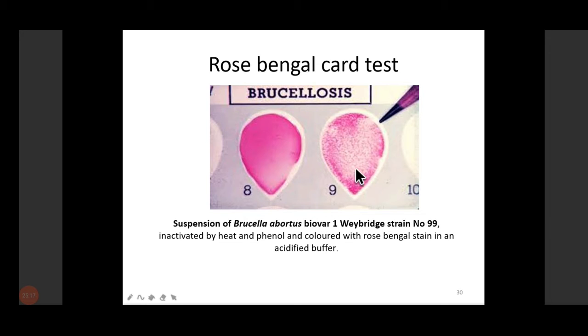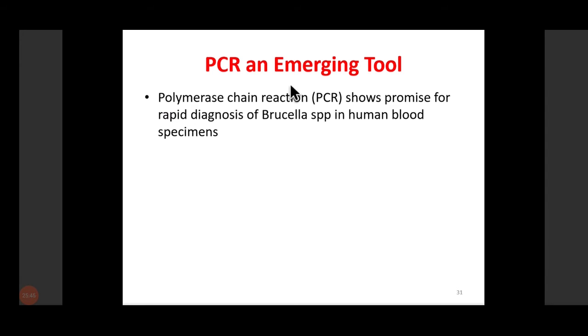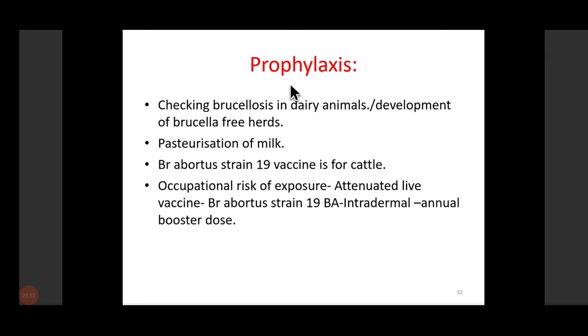which is tagged with a dye, Rose Bengal dye. If antibody is there in our sample, then obviously agglutination will take place, and this is how we detect the antibodies in the particular animal sample. So this is the Rose Bengal test, which is employed for the diagnosis of brucellosis in basically cattle. Then PCR is another tool which can detect brucella species in human blood.